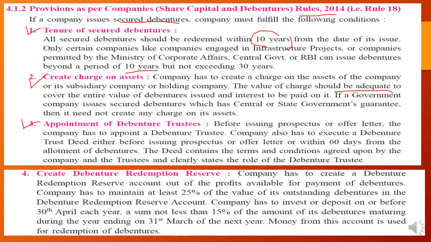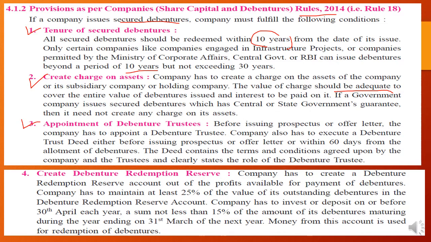Yes, the company has to also execute, meaning implement, a debenture trust deed, which is the agreement between the debenture holders and the company, either before issuing the prospectus or offer letter, or within 60 days from the allotment of debentures. The deed contains the terms and conditions agreed upon by the company and the trustee, and clearly states the role of the debenture trustee. Simply, whatever is written in the trust deed should be taken care of by the debenture trustees only. Basically, they work for the protection and benefit of the debenture holders.